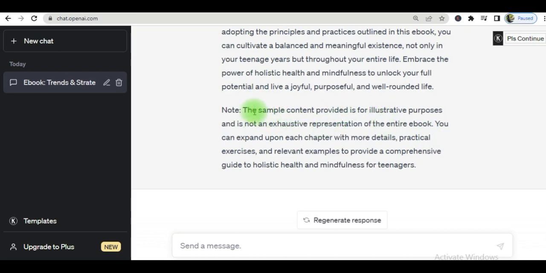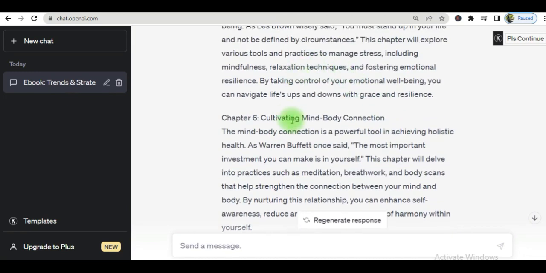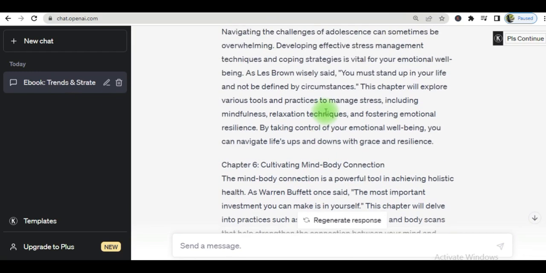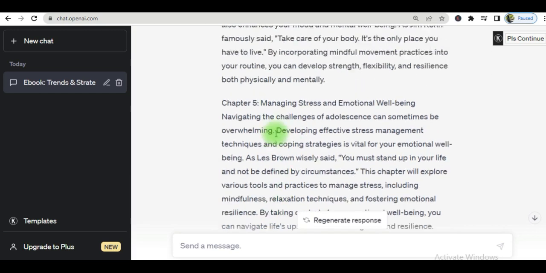And notice it says here that the sample content provided is for illustrative purposes and is not an exhaustive representation of the entire ebook. All right, so here now you can go, as I said before, read through and see if you're comfortable with the information presented. If not, you may prompt ChatGPT to give you additional information, or to add additional sections to, let us say, the chapters that you have in the ebook.